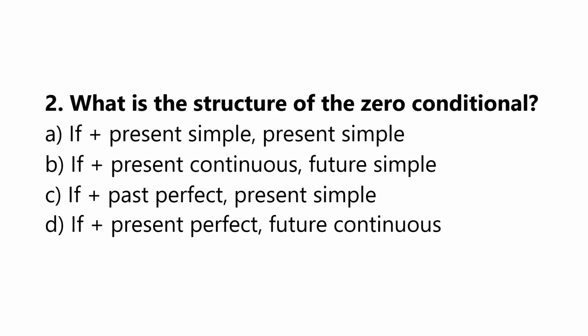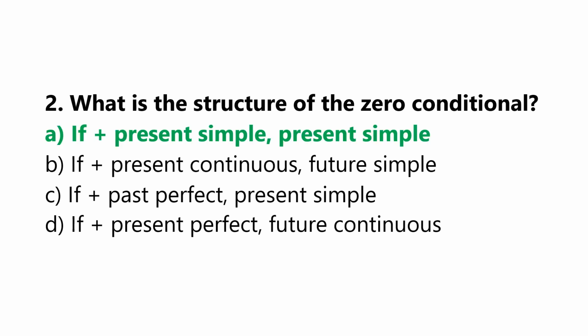Question number 2 is, what is the structure of the zero conditional? A. If plus present simple, comma, present simple. B. If plus present continuous, comma, future simple. C. If plus past perfect, comma, present simple. D. If plus present perfect, comma, future continuous. Now pause the video and choose the correct answer. The correct answer is A. If plus present simple, comma, present simple. Give yourself 1 point if you got it correct.